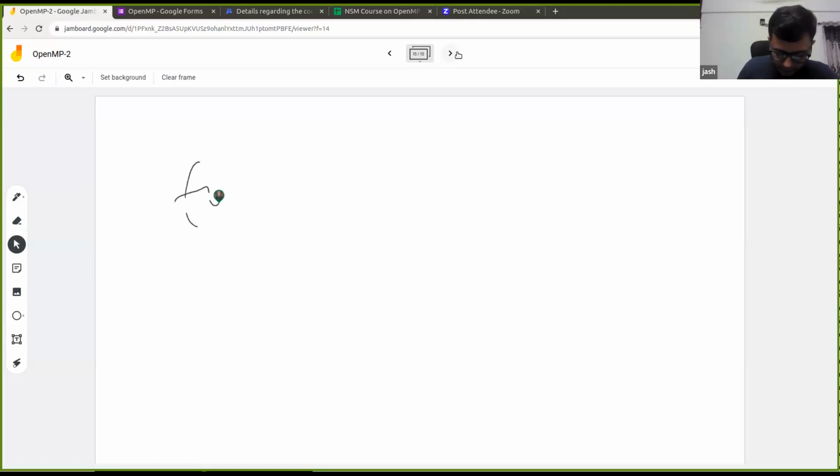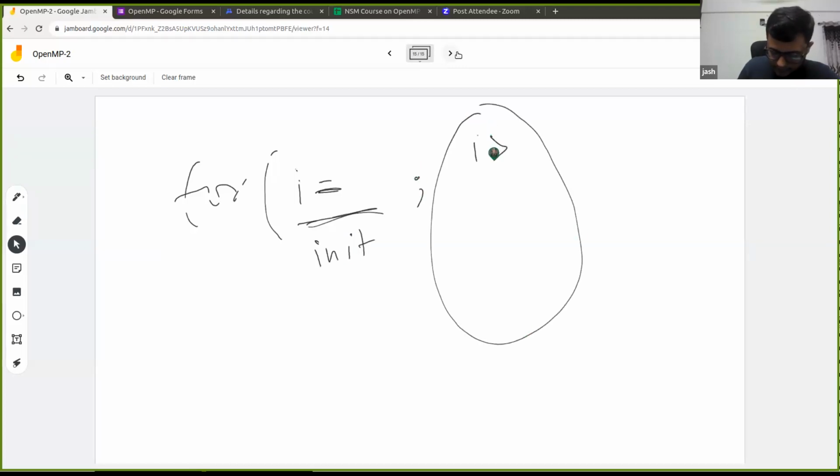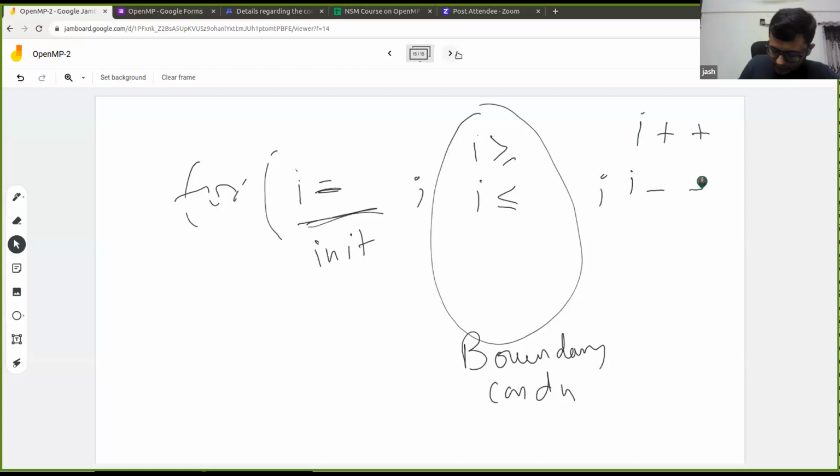For i equals to something, some initialization, followed by some bounds, i greater than something, less than something, a boundary condition basically, followed by some increment or decrement of this loop variable.